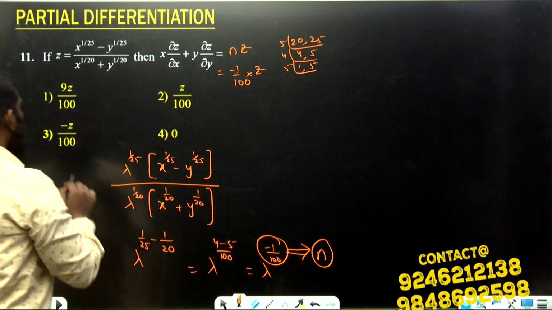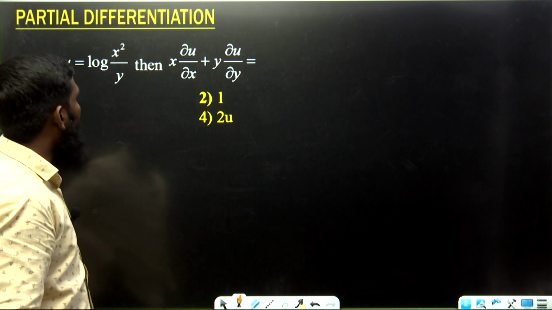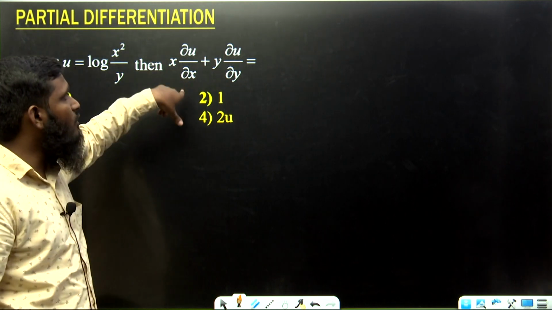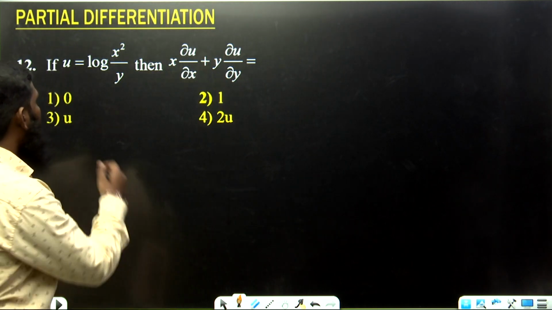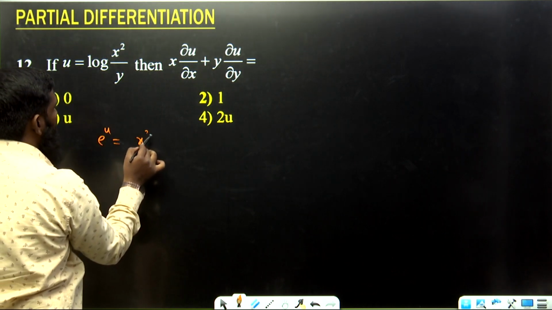Okay. So we can go with the third option, minus z by 100. Now the next question: if u is equal to log of x square by y, then find x into ∂u/∂x plus y into ∂u/∂y. Taking the log to the other side, it becomes e power u is equal to x square by y.